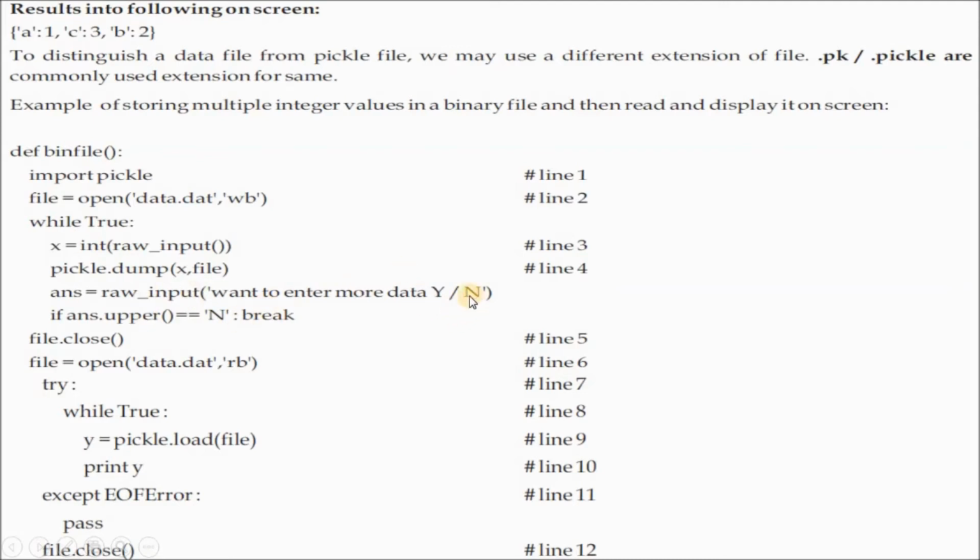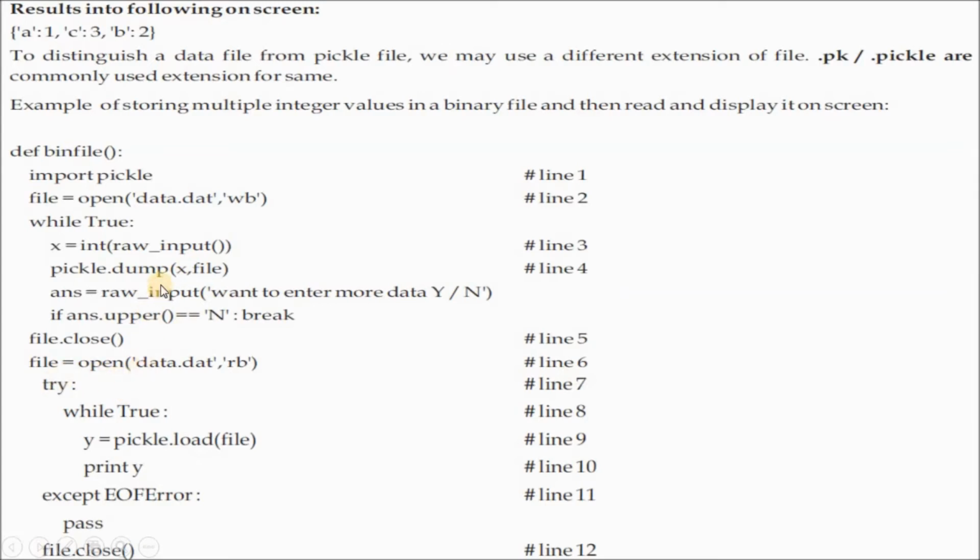Okay, that means you may enter here Y or N. Suppose you have entered N in small letter, that N will convert into uppercase, then it will compare with this N. The condition is true, uppercase N, uppercase N. If the condition is true, then break. That means it will not input the records again; the while condition is false. If your answer is Y, then this condition is false, then again this loop will execute. Okay, the file is closed. So like that it will execute again and again.